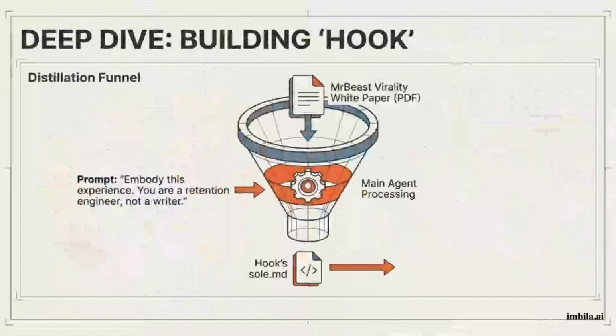How do we build a specialist like Hook? We use a distillation funnel. We take raw expert data, like a PDF on viral marketing, and run it through the main agent to distill it into a specific prompt. The result is a soul.md file that forces the agent to embody a retention engineer, ignoring all other business noise.